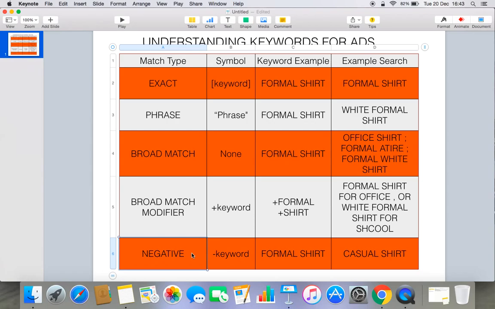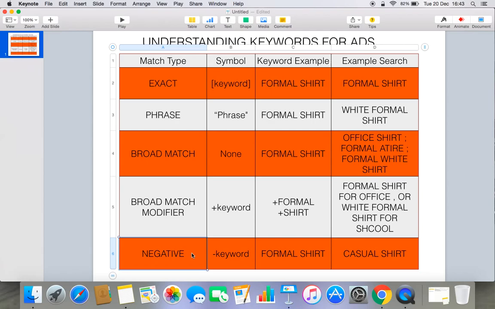So to avoid paying money for non-relevant people, who are searching some other thing and end up clicking your ad, which means your budget is exhausting.